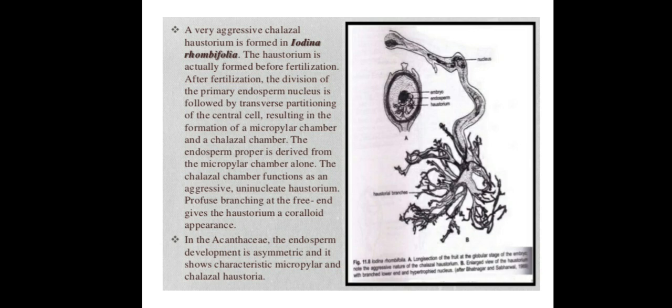As a result, two chambers will be formed: one is the micropylar chamber, another is the chalazal chamber. Endosperm proper is derived from the micropylar chamber. The chalazal chamber is aggressive in function. So this is about haustoria formation in Eodina rhombifolia.